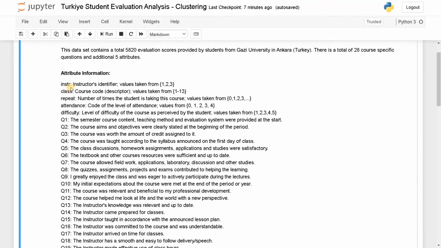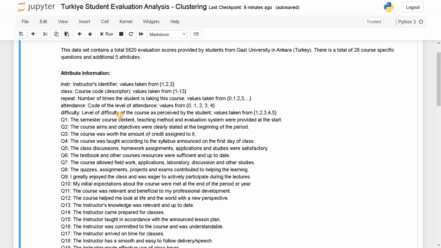Let's see the 5 attributes, that is instructor, instructor identifier that values from 1 to 3. So we have only 3 instructors. Class, that is course code, values taken from 1 to 13. That means we have 13 separate classes. Repeat, number of times the student is taking the course. Values taken from 0, 1, 2, 3 and it goes on. And the next one is attendance, code of level of attendance, values ranging from 0 to 4.